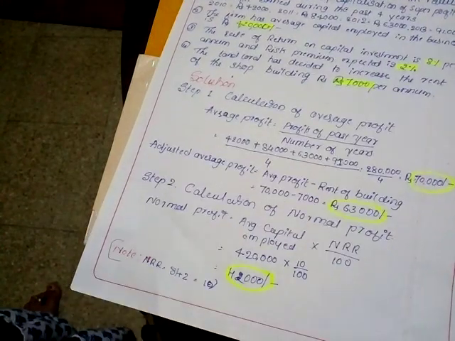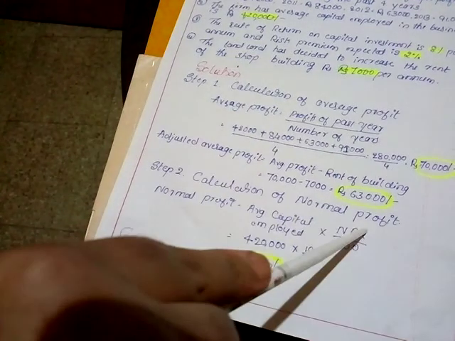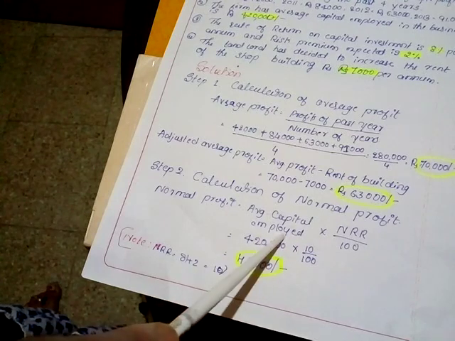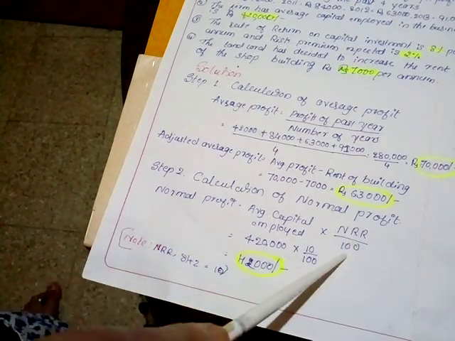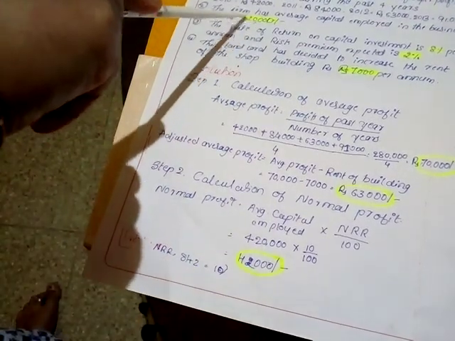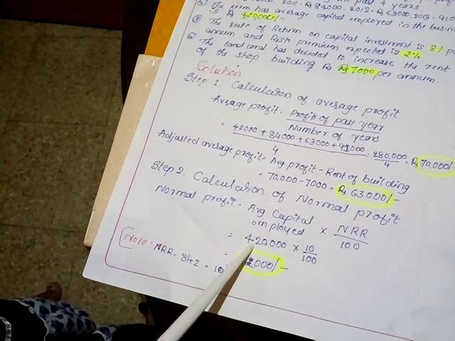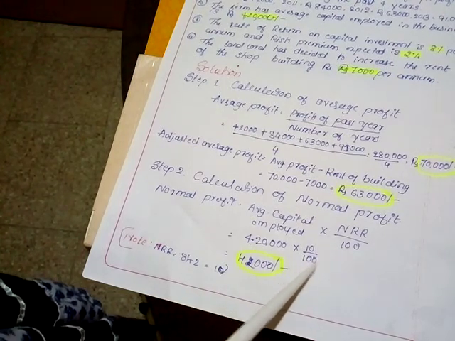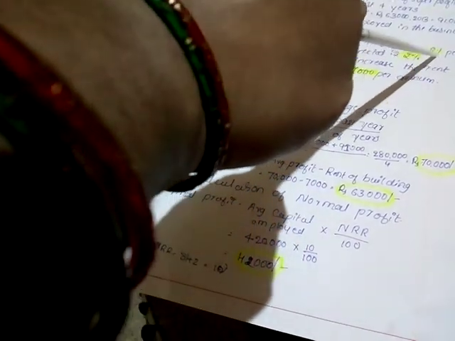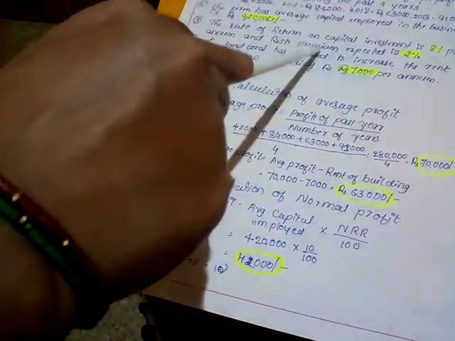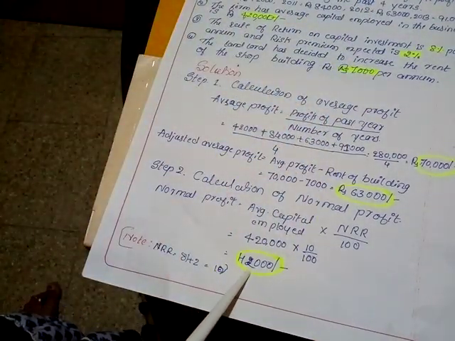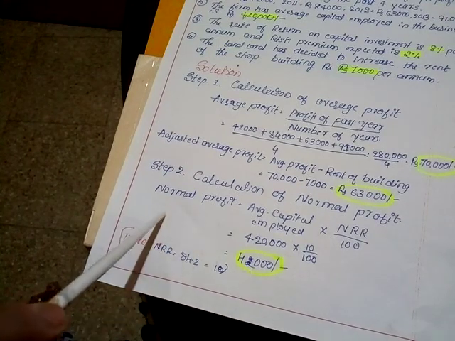Then move to the second step, calculation of normal profit. Normal profit is equal to average capital employed into normal rate of return divided by 100. Average capital employed as given in the problem is 4,20,000. 4,20,000 into 10 divided by 100. 10% is the normal rate of return. See here, 8% is the capital investment return and 2% is the risk premium expected. 8 plus 2 is 10%. 10 divided by 100, that is equal to 42,000, the normal profit.